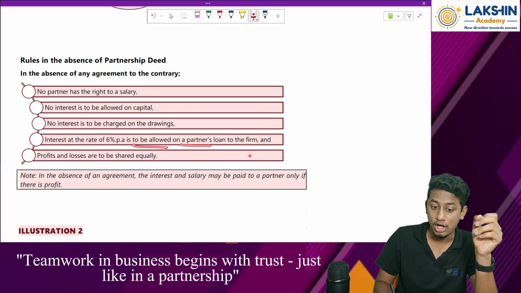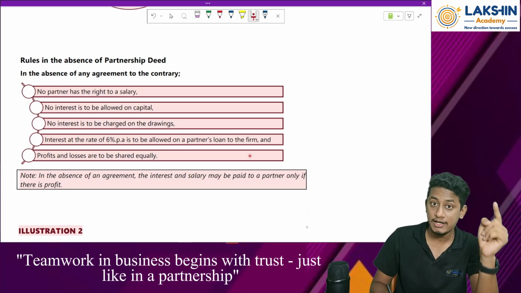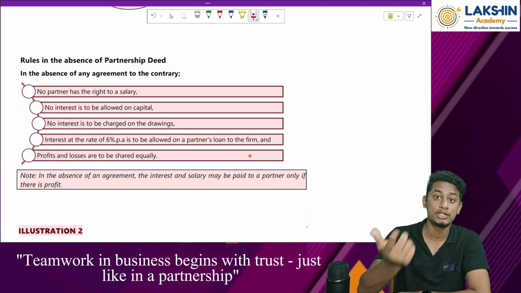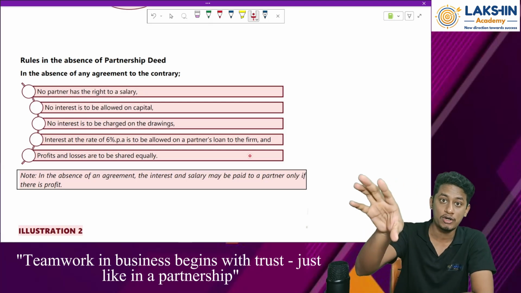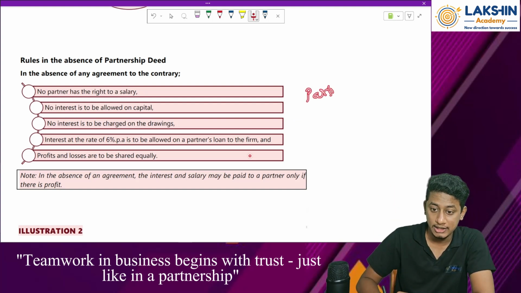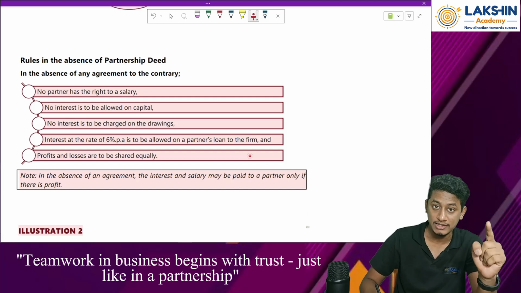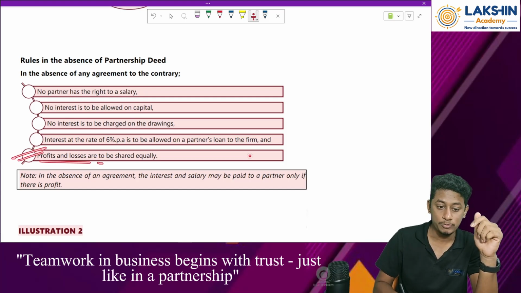Okay. Then interest at the rate of 6% per annum, which is fixed by the act, is to be allowed on partner's loan to the firm. Now what is this? Whenever a partner gives a loan, not a capital but a loan, to the partnership firm, it should be returned to the partner once the firm has sufficient funds. On this loan given by the partner to the firm, 6% interest can be charged per annum. On an annual basis, 6% interest can be charged. Clear?